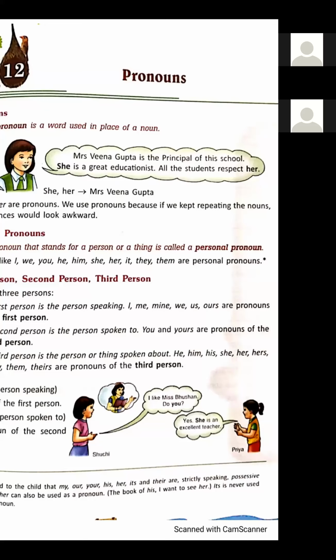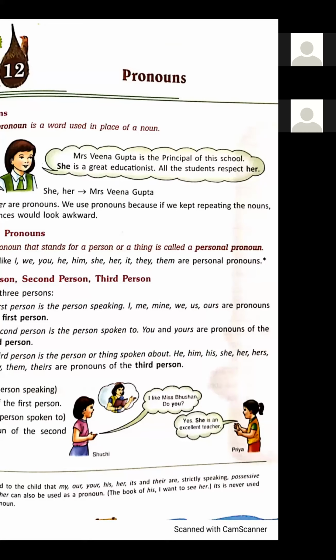Shuchi is talking to Priya. "I like Miss Bhushan. Do you?" Shuchi is the first person. You here stands for Priya. You is the second person because she is talking to Priya. And yes, she is an excellent teacher.